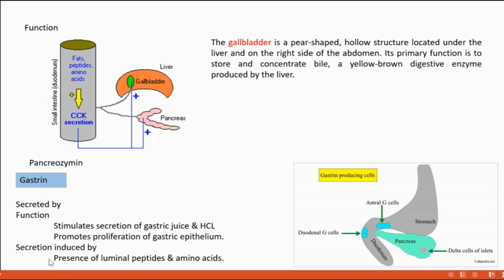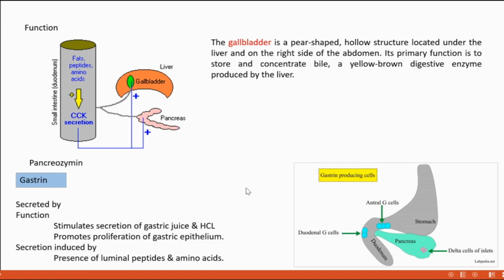And its secretion is induced by what? The presence of luminal peptides and amino acids. Whenever the stomach lumen contains more peptides and amino acids, which are the digestion products of proteins, they induce the secretion of gastrin.